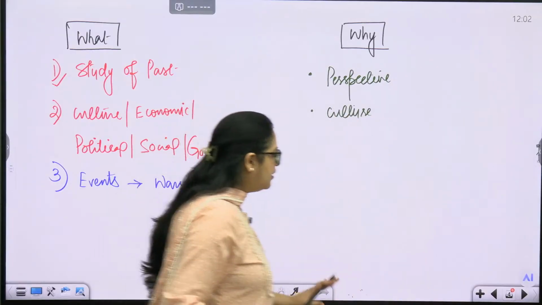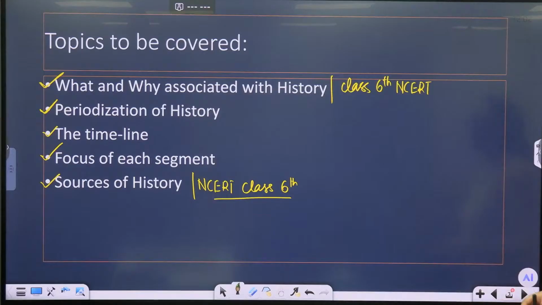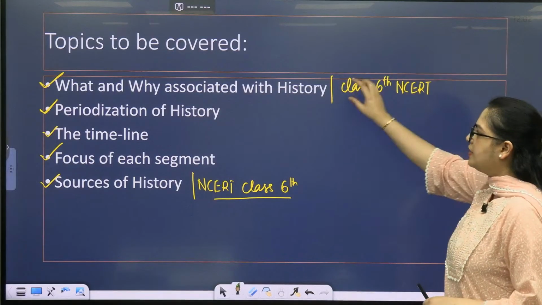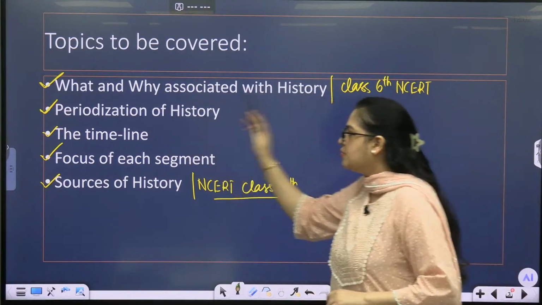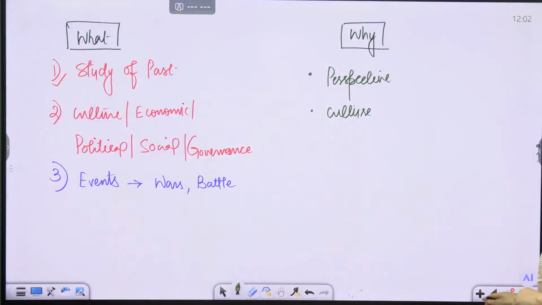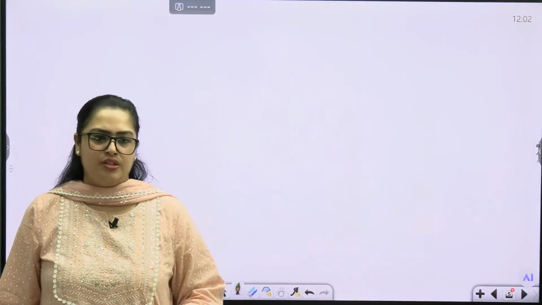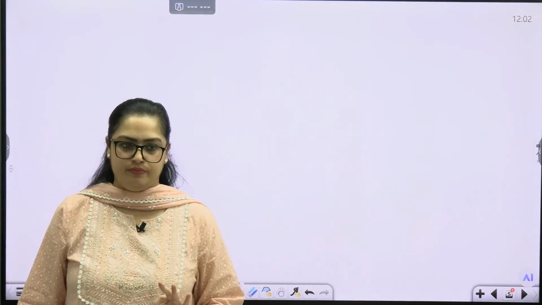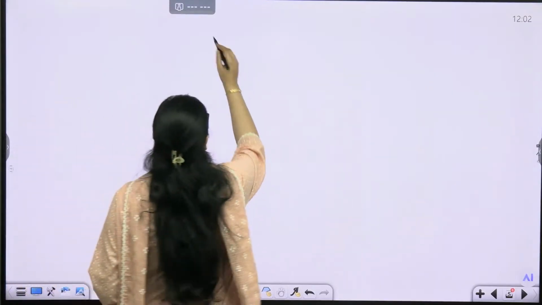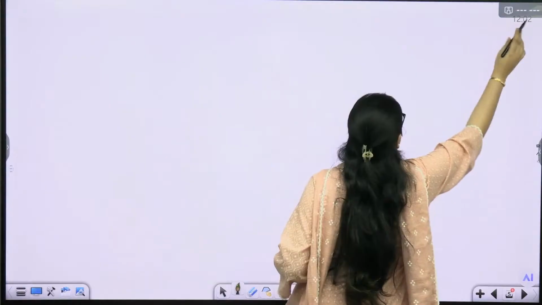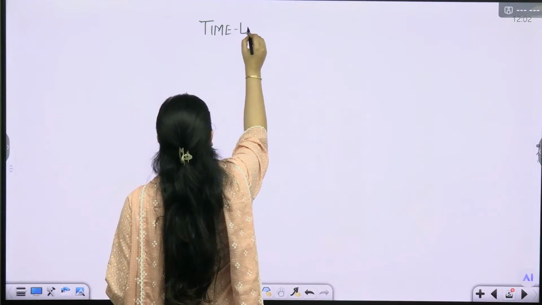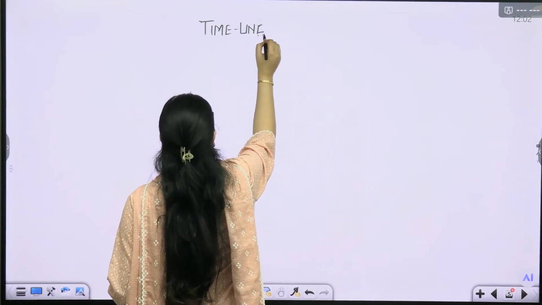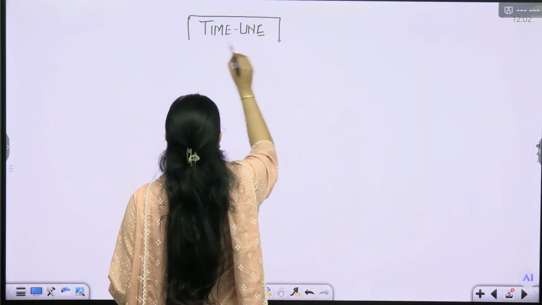The first question now we have answered. Now the source from where you are going to look at this part is class 6 NCERT chapter 1. Okay. Second thing is periodization of history. Now this part, periodization of history, is not there in your books. Before periodization of history, it is important to understand the timeline that we are going to use in history everywhere. So throughout history, we will be talking about the timeline. This timeline will help you understand the chronology as well.